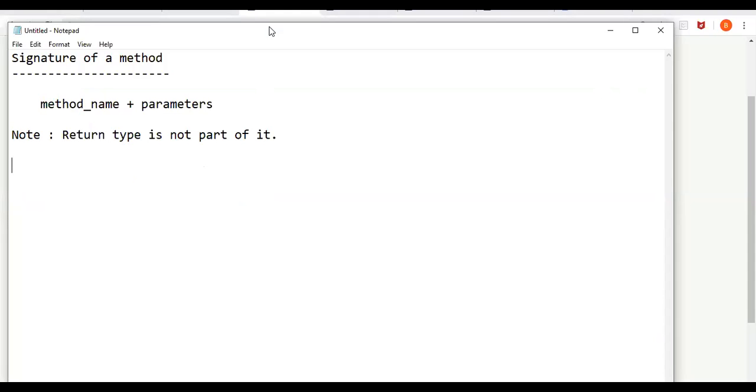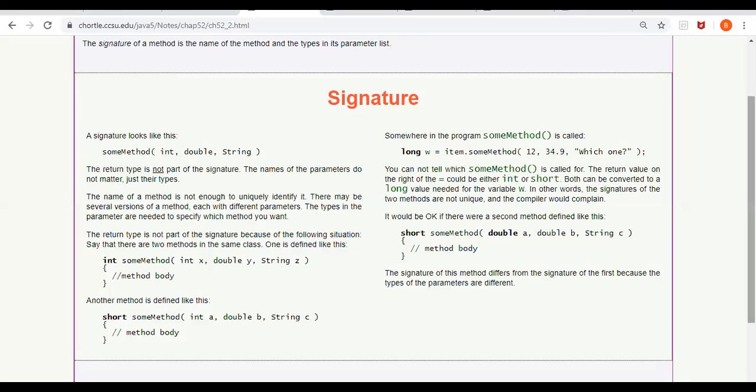See, actually, signature of a method includes only two things. It includes method name and parameters, right? Return type is not a part of the signature. Okay. So a method signature means it includes the method name and the list of parameters, right? Okay, with this knowledge, let us proceed.